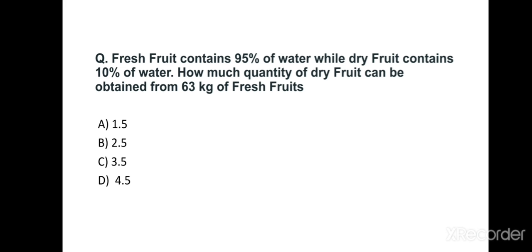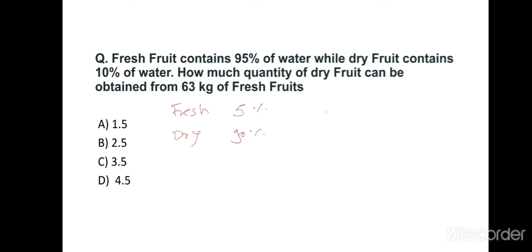Fresh fruit contains 95% of water, while dry fruit contains 10% of water. How much quantity of dry fruit can be obtained from 63 kg of fresh fruits? Here in fresh fruit the percentage of pulp is 5%, and in dry fruit the percentage of pulp is 100 minus 10, so it is 90%.